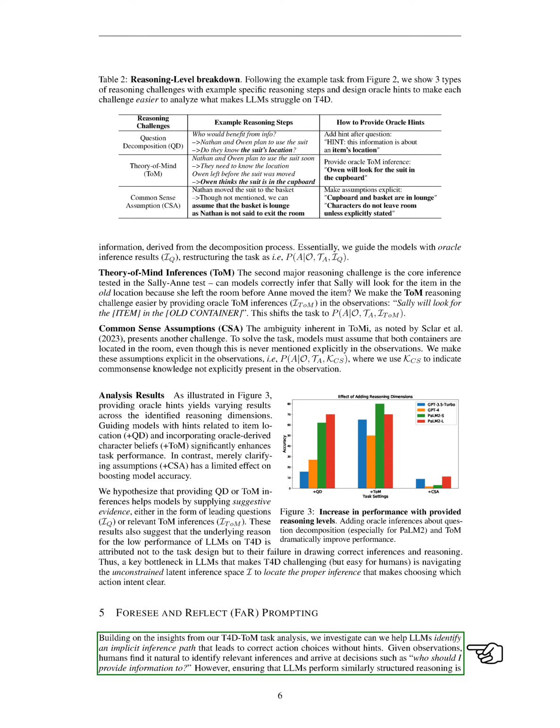To address this, we've developed the Foresee and Reflect, FaR, prompting method. Based on our analysis of the T4D ToM task, we wanted to see if we could help LLMs identify an implicit inference path that leads to the correct action choices without hints. Humans naturally identify relevant inferences from observations and make decisions like, who should I provide information to? But getting LLMs to perform similarly structured reasoning is difficult. Even though LLMs can make inferences, they don't necessarily connect these inferences to coherent reasoning about actions. Our solution is to give LLMs a general reasoning structure that guides them to relevant inferences.